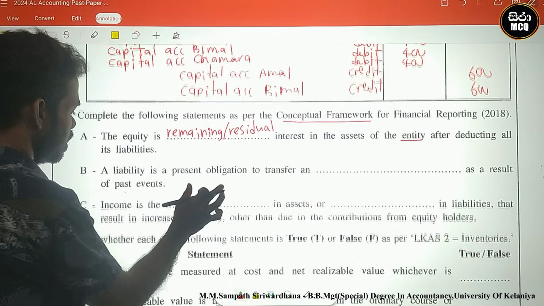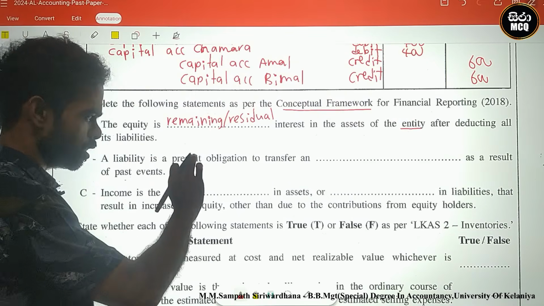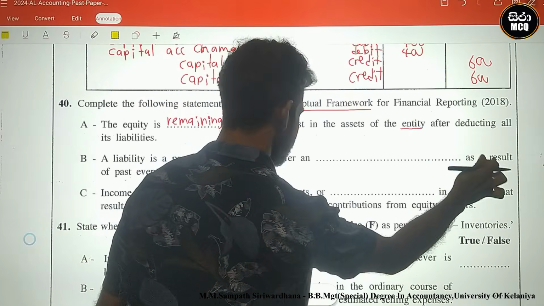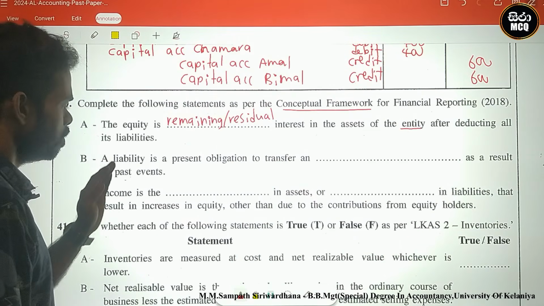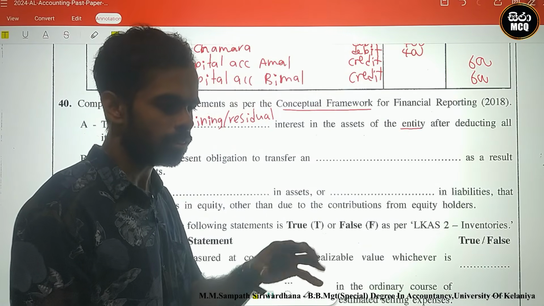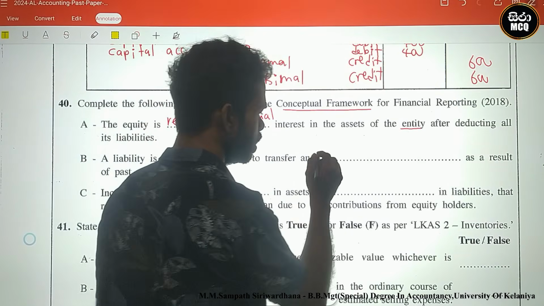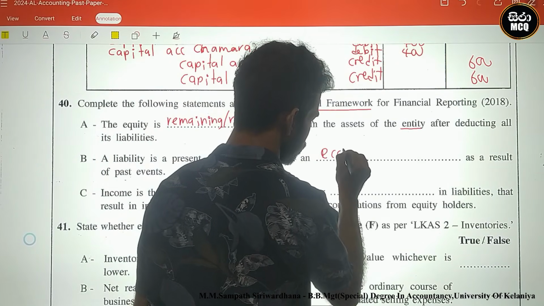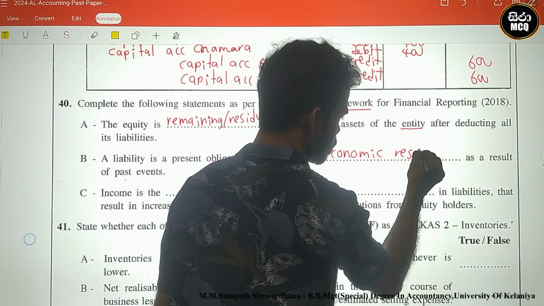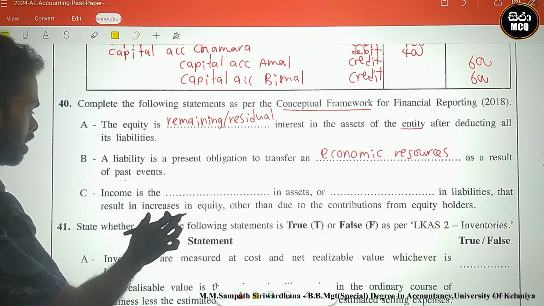Okay, next one. Liabilities are a present obligation. You know what the definition is? A present obligation to transfer blank as a result of past events. What is the liability? It is a present obligation to transfer. What do we transfer to pay the liability? Assets. Assets means economic resources. Okay, economic resources.